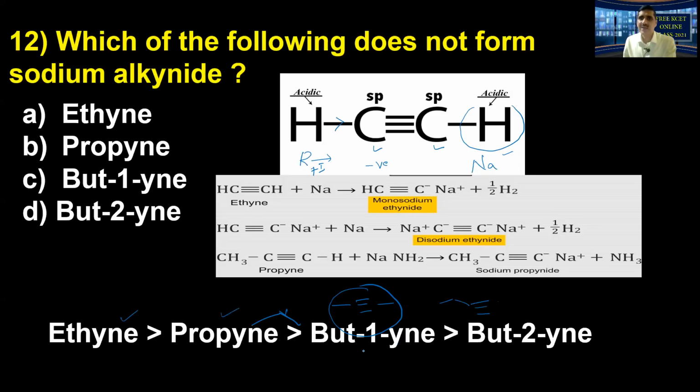Hence the acidic nature will be decreased. But in 1-butyne, the ethyl group is bonded to one carbon atom of the carbon-carbon triple bond. In 2-butyne there is no acidic proton, no acidic hydrogen. Therefore definitely it cannot form that particular salt called alkynide. Butanide does not form there. Therefore option D is the answer.